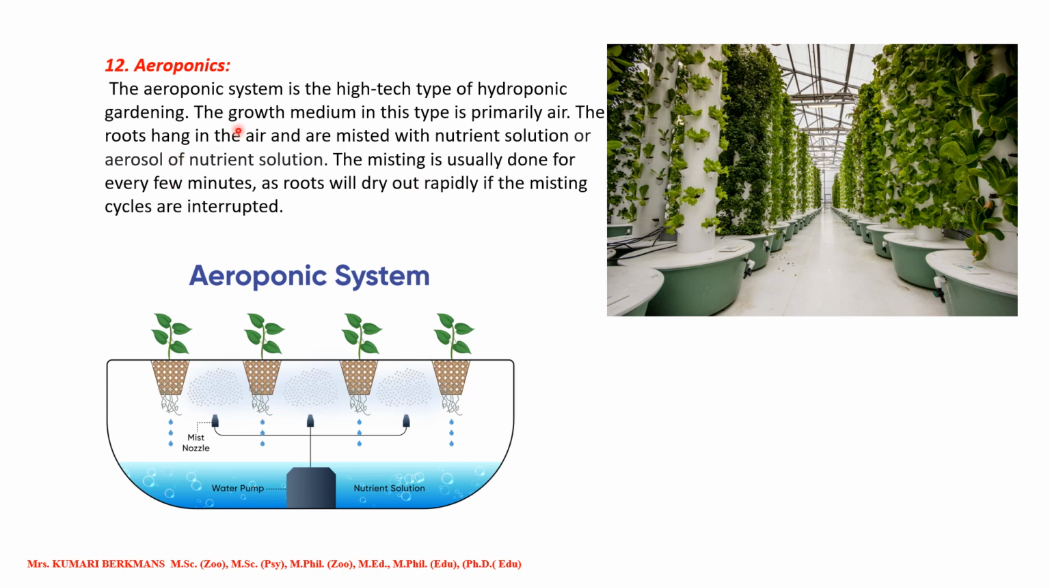Now let us see: the growth medium in this type is primarily the air. Roots hang in the air and are misted with the nutrient solution, an aerosol of nutrient solution. The misting is usually done every few minutes. This misting must be done, otherwise the roots dry. So we have to take care in this. Every few minutes the nutrients will be sprayed.